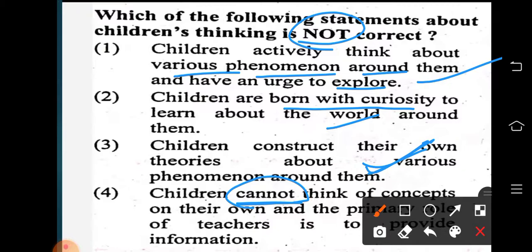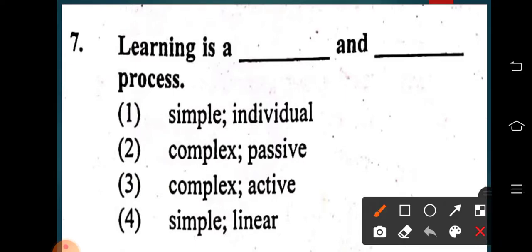See, in pedagogy, we should not say that children cannot think, children did not learn, children don't know anything. These are negative statements. We should cross them out first. The fourth one is the negative statement. It was telling that children cannot think of concepts on their own, and see, children learn many things without the support of the elders. Right. So option 4 is the wrong statement regarding children's thinking. Next. Learning is a dash and dash process. Simple and individual, complex and passive, complex and active, simple and linear. Learning is a complex activity.